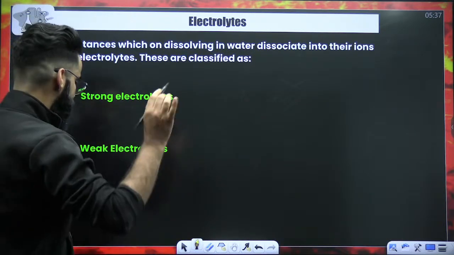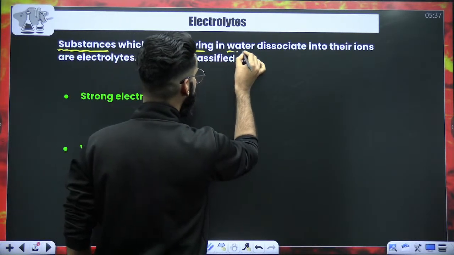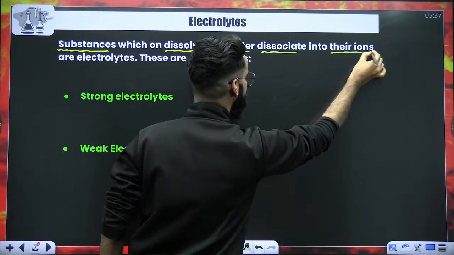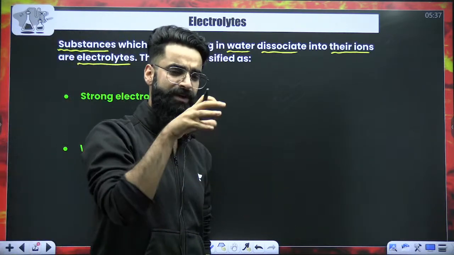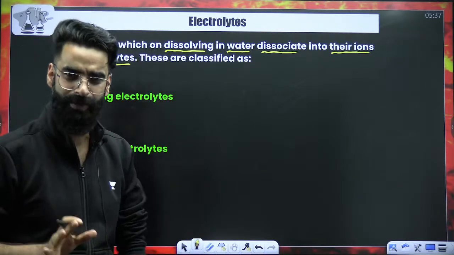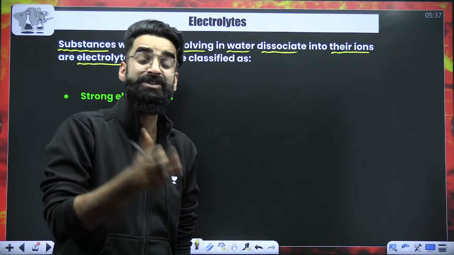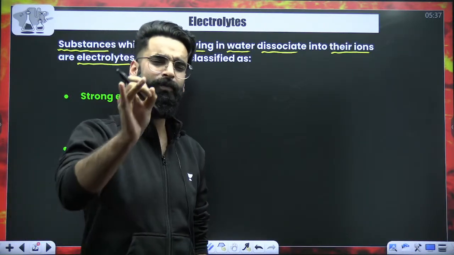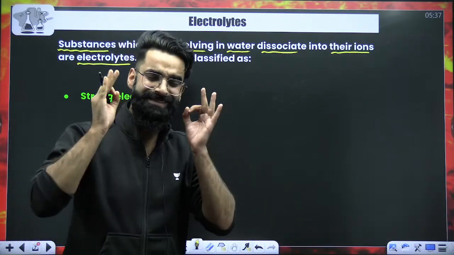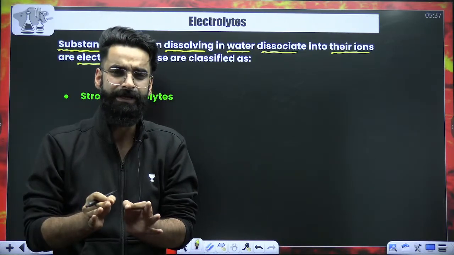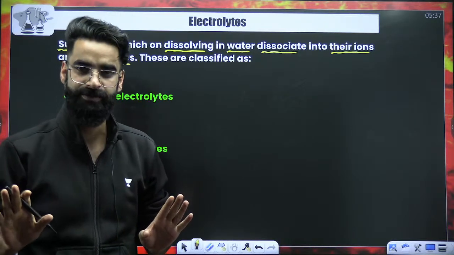So first of all, electrolytes are those substances which on dissolving in water dissociate into their ions. Electrolytes are basically those substances which on dissolving in water dissociate into their respective ions. Any such substance which on dissolving in water dissociates into its respective ions, we call that substance the electrolyte. So what is an electrolyte in short? It is that substance which on dissolving in water dissociates into its respective ions. Very simple and basic definition.